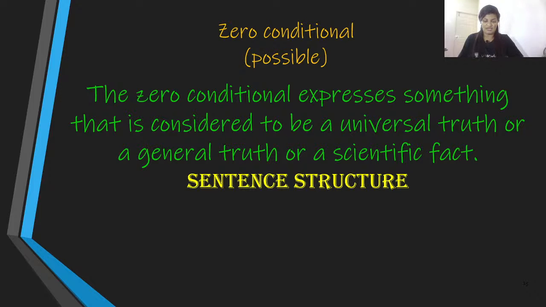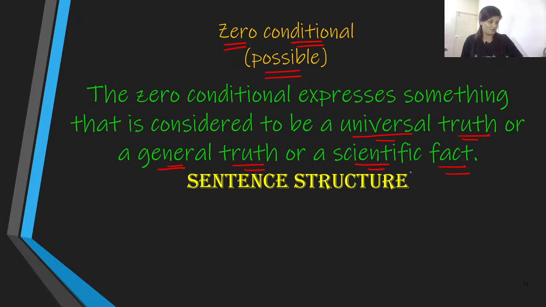Number 1 is zero conditional, which is referred to as possible. The zero conditional expresses something that is considered to be a universal truth, a general truth, or a scientific fact. Focus on these terminologies: universal truth, general truth, or scientific fact.